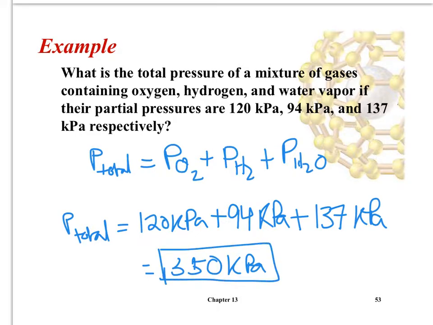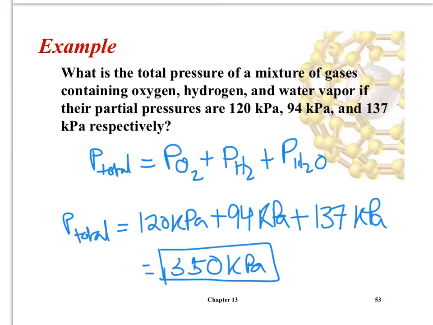Now, this is pretty simple, it's just addition. What are some other things I could do to make it a little bit harder? I could give you the partial pressures in different units. You have to convert them before you add them up. Or I could give you the total pressure, maybe the partial pressure of oxygen and hydrogen, and then ask you what is the partial pressure of water vapor, so you have to subtract.